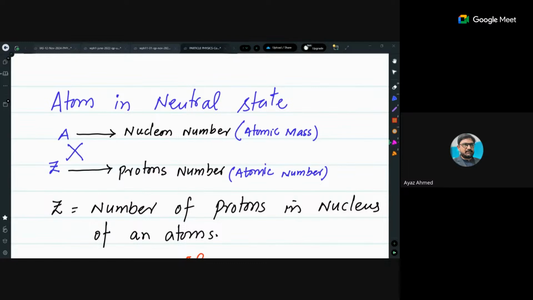In atomic structure, do you people know that there are two states of our atom? One is a neutral state and the second one is a stable state. Like as in with the electrons.